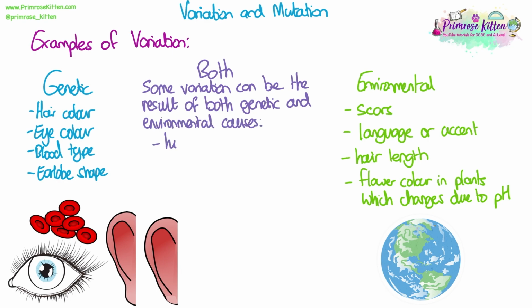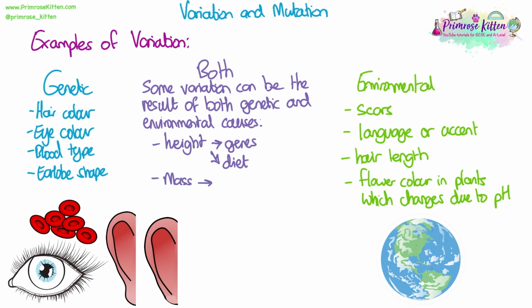So height is one of them. People will vary in height, and this is partly to do with genes. So the genetics that you get from your parents, if you have tall parents, then obviously they have potential to pass you on the genes for being tall, but then your diet can play a role. If you don't get the right nutrition as a child to enable you to grow to that full height that your genes have, then you may not grow as tall as your parents.